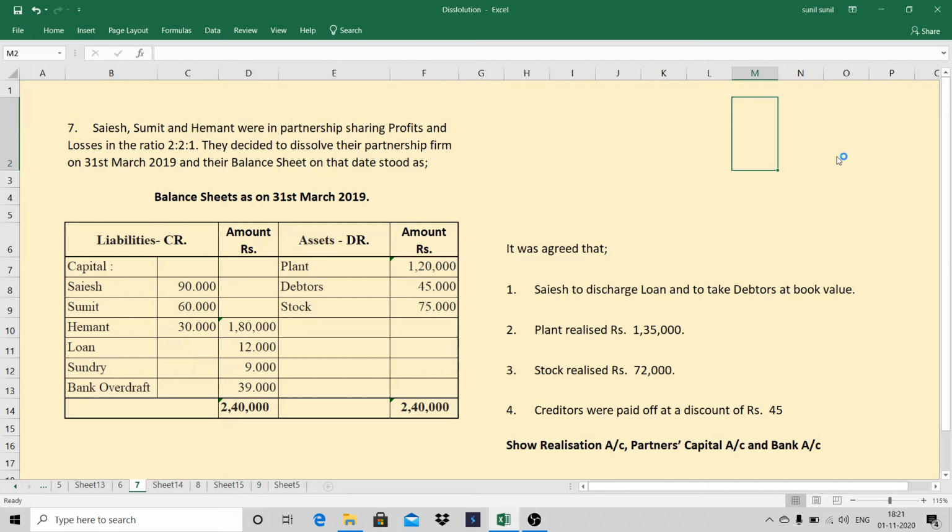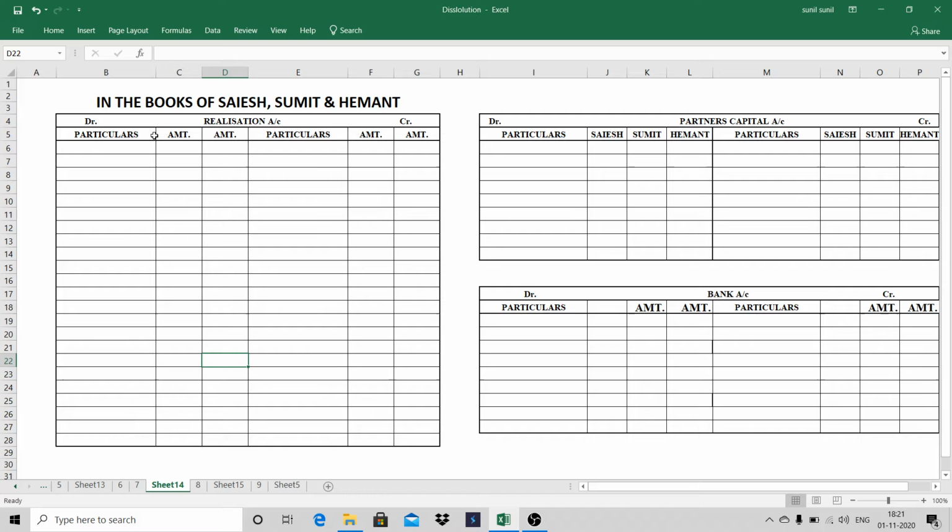Here we have taken one sum what you can see on your mobile screen. This is sum number 7 from government textbook and the chapter is dissolution of partnership firm. Here I'll show you, I have made ready these columns in advance so that I can save my time. Everything is ready, only I need to post the entries over here.